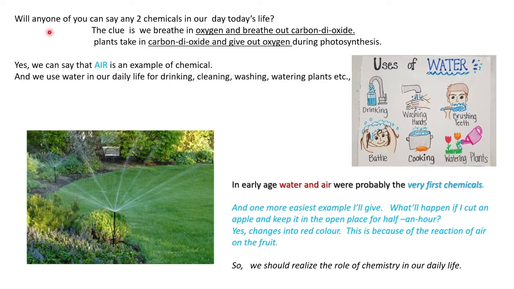Anyone say two chemicals in our day-to-day life, the easiest ones. Without air, if you switch off a fan for a few seconds, we cannot stay in the classroom, isn't it? So air plays a major role in our lifestyle. Air is a chemical, so we should know about chemistry.